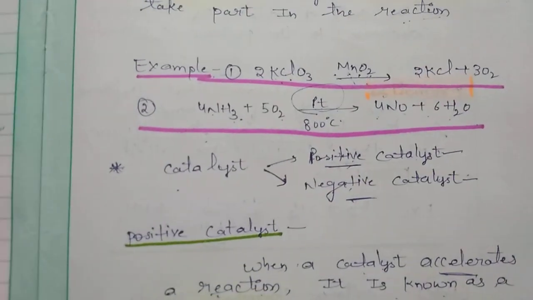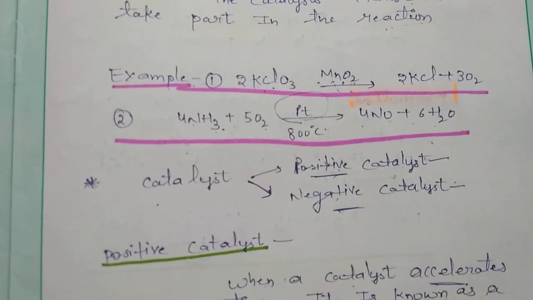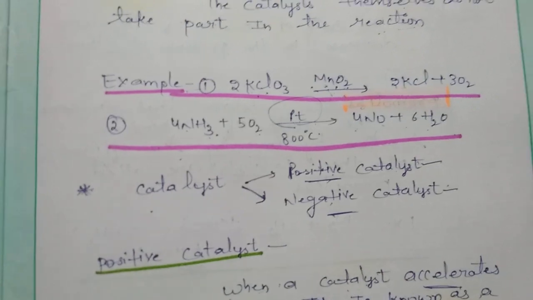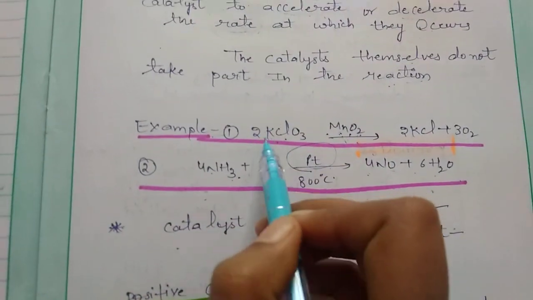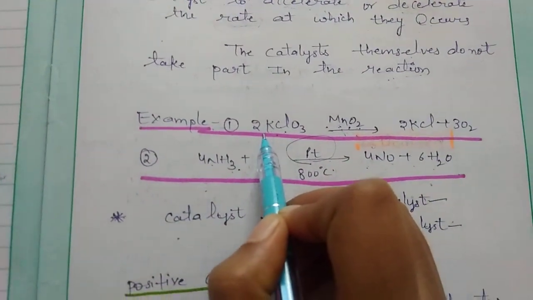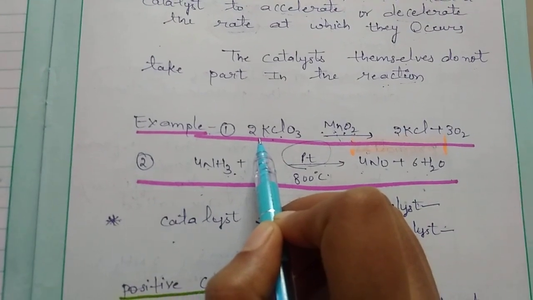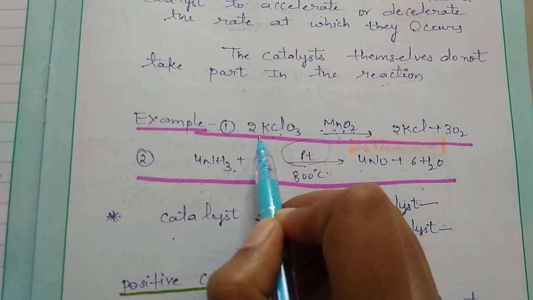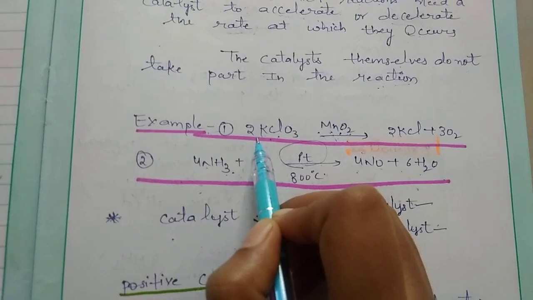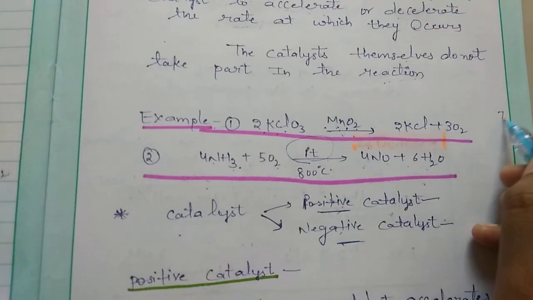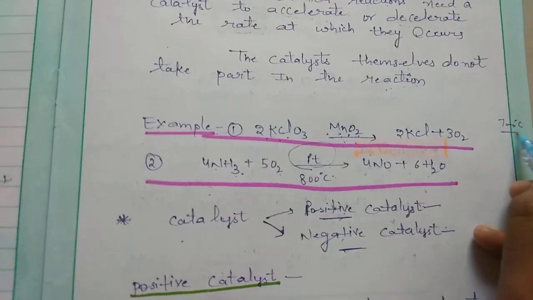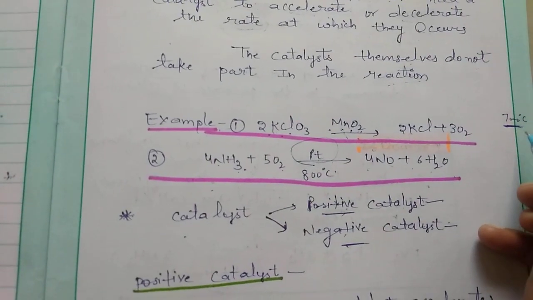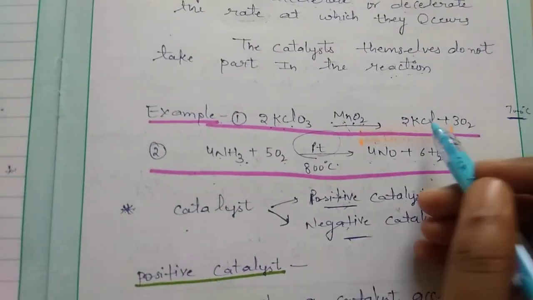For example, we can try to understand the importance of catalyst with the help of an example. You can see the first example: potassium chlorate. Potassium chlorate decomposes. Decompose means breakdown. Potassium chlorate decomposes only at 700 degrees Celsius, only at 700 degrees Celsius without catalyst.